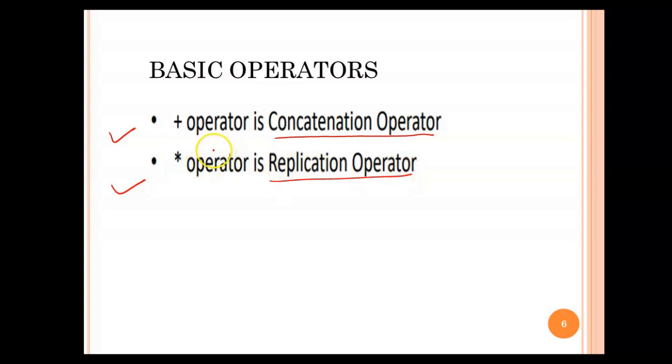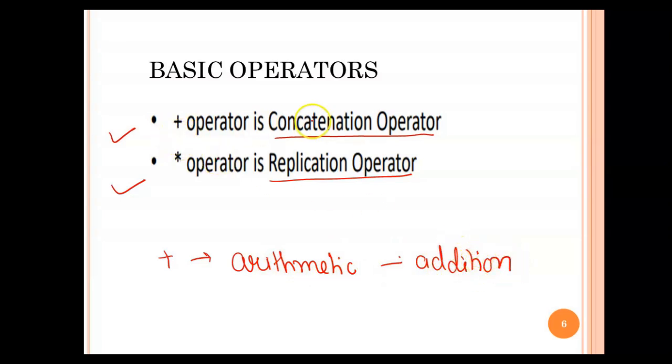One thing, please don't get confused. This plus is also called addition. This is an arithmetic operator, and under arithmetic operators, this is called the addition operator. Now the point is, why am I saying this is the concatenation operator in the case of the string chapter?